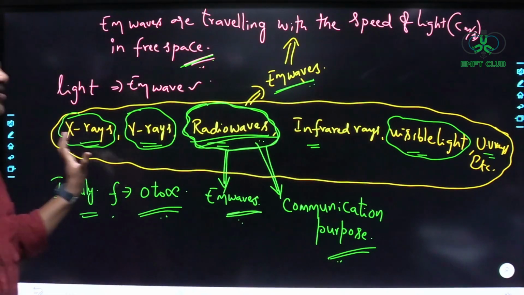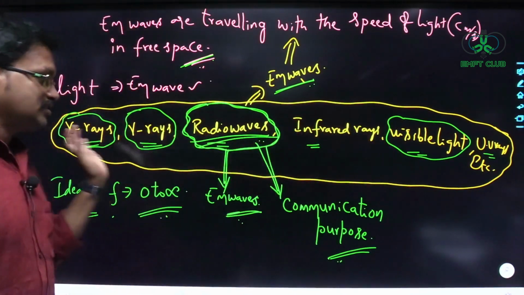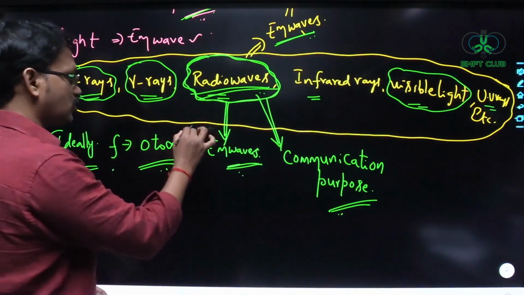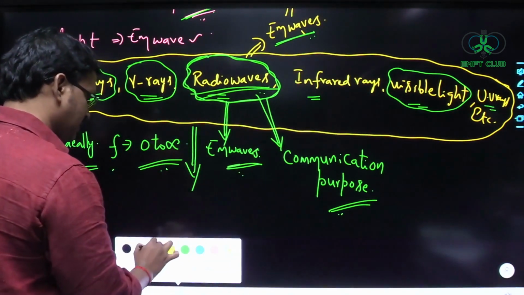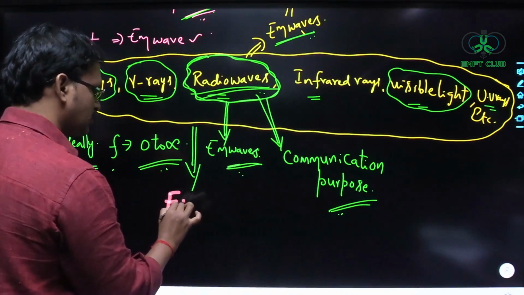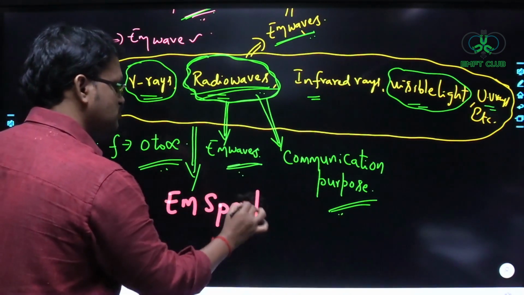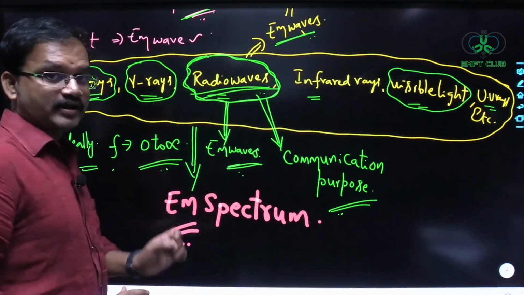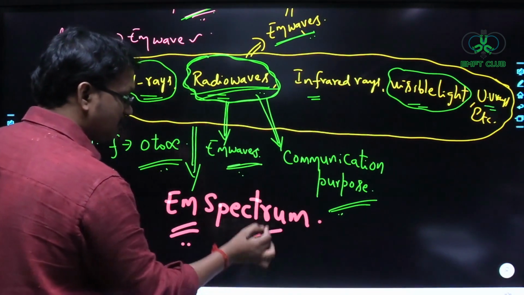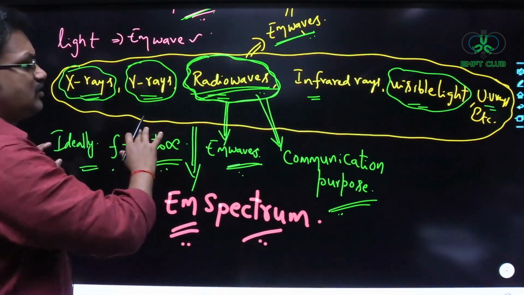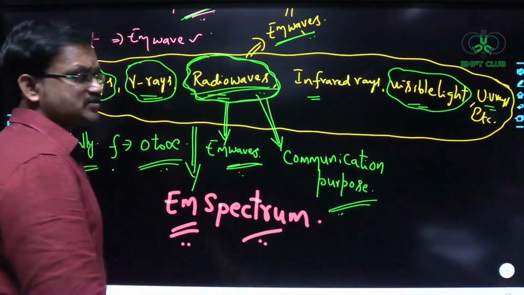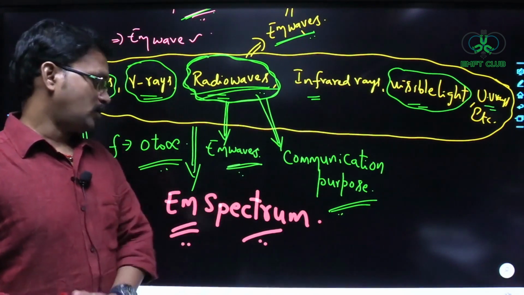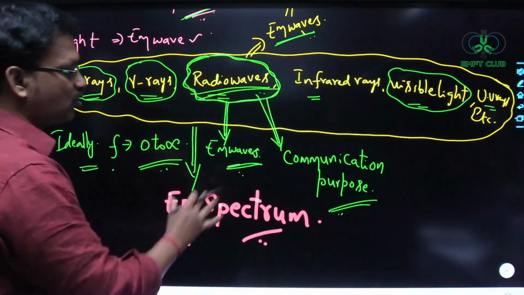Understood? Since all are nothing but electromagnetic waves, and all these electromagnetic waves are distributed over a frequency range, we call this the electromagnetic spectrum. Why are we calling it electromagnetic? Because all these are nothing but electromagnetic waves. And why are we calling it a spectrum? Because these electromagnetic waves are distributed over a large frequency range. A frequency range we generally represent with spectrum. So that's why it is named the electromagnetic spectrum.